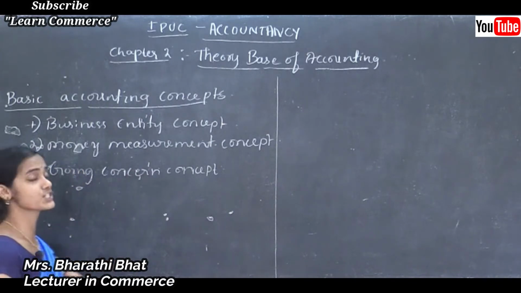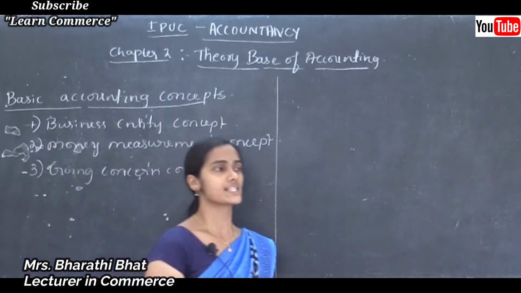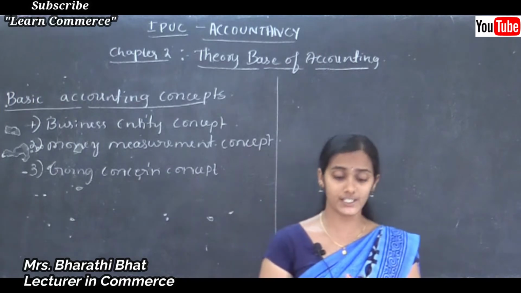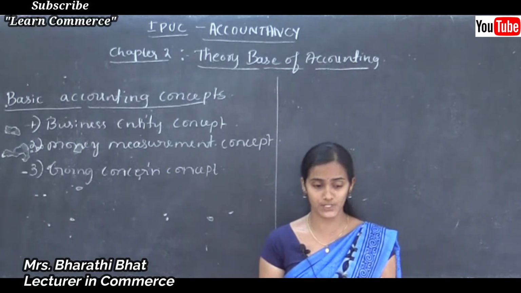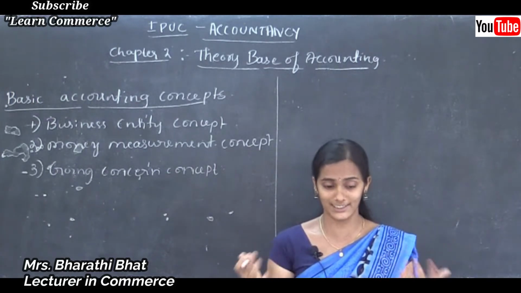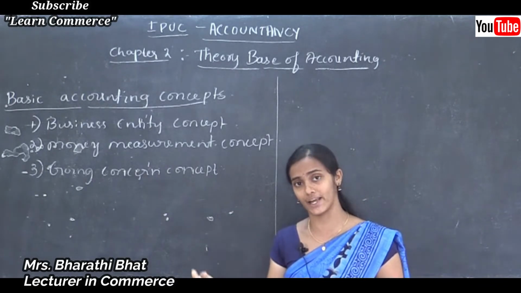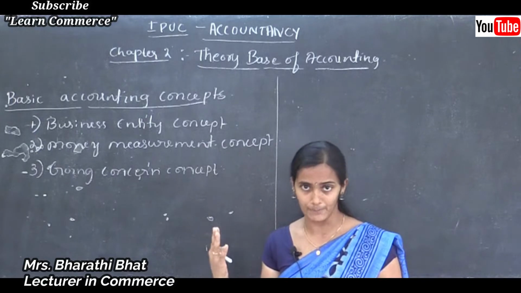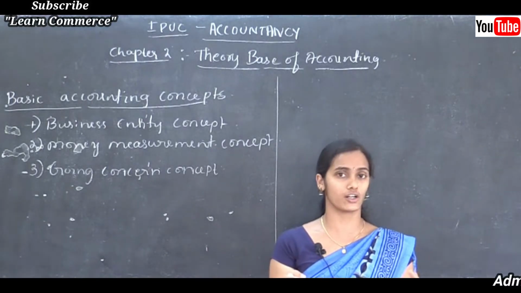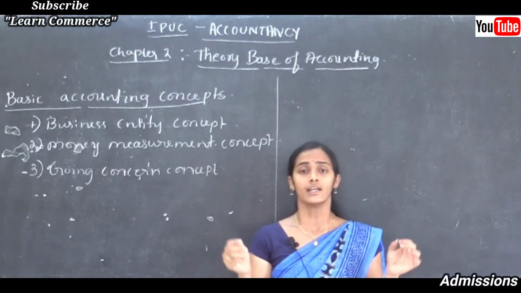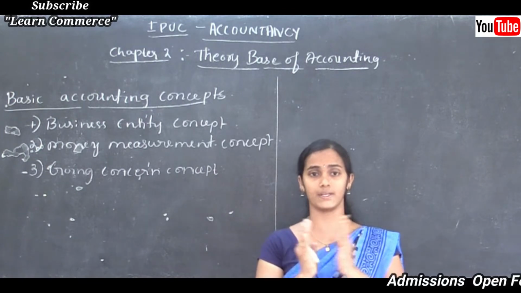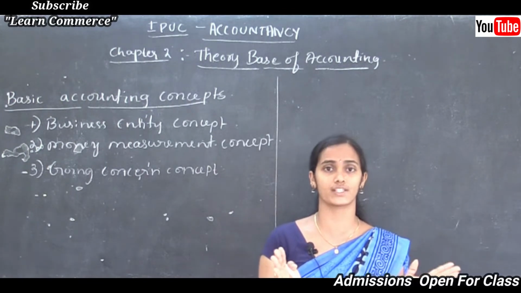And the third one is going concern concept. See, according to this concept, the business firm is assumed to continue to carry out its operation indefinitely. When you are starting your organization, can you think that my organization will survive for only 1 year or 6 months?